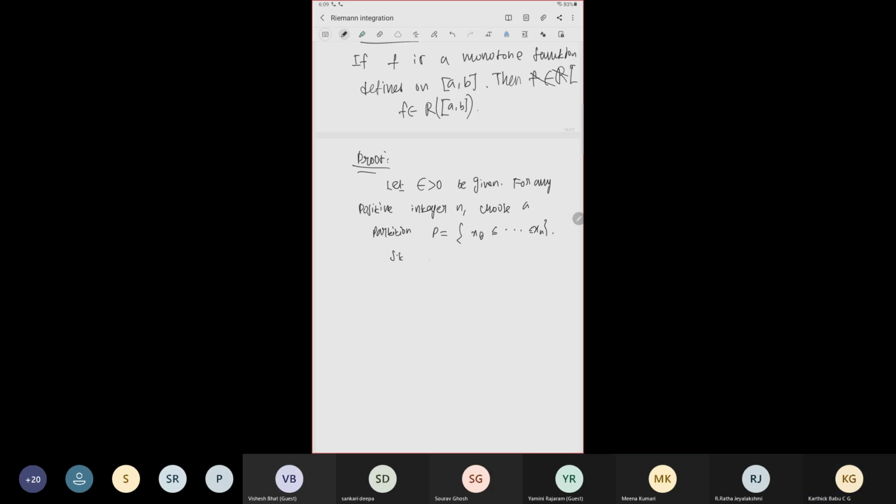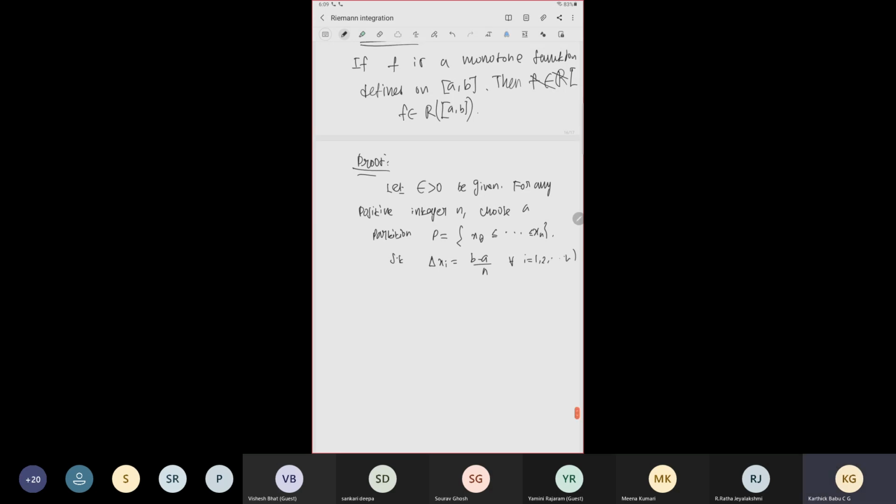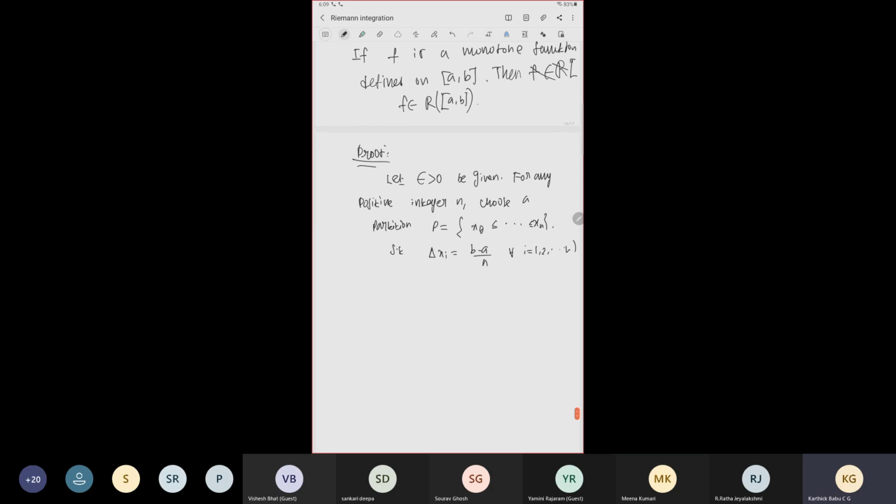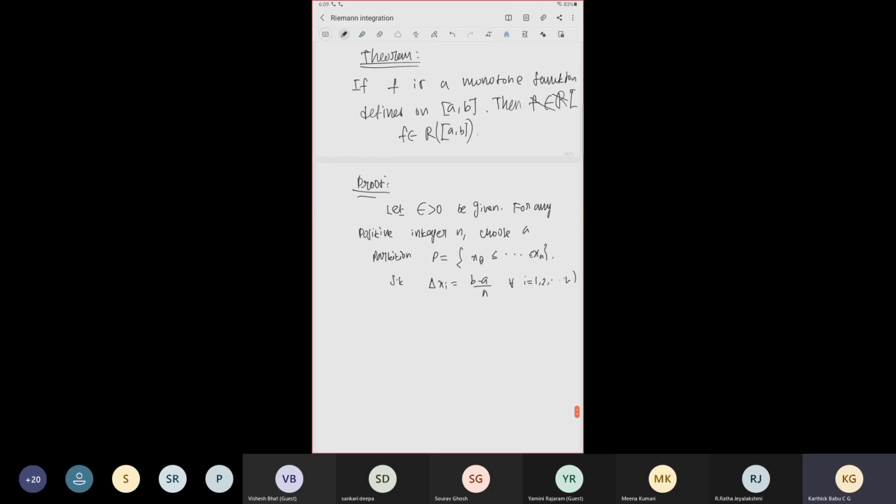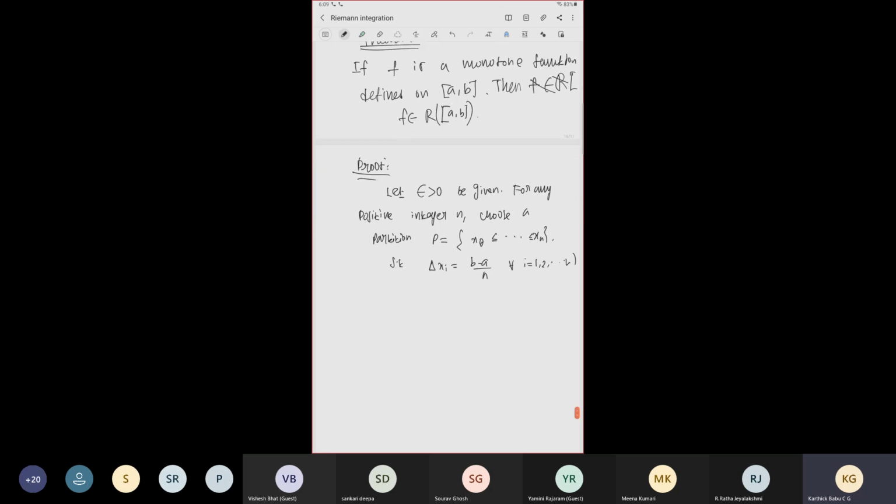Such that delta xi equals (b minus a) divided by n, for i equal to 1 to n. So now we can assume, without loss of generality, that this function is monotonically increasing. So then what happens? In each partition, the function is increasing, so the supremum is attained at xi and the infimum is attained at xi minus 1. So the infimum is this and the supremum is this.